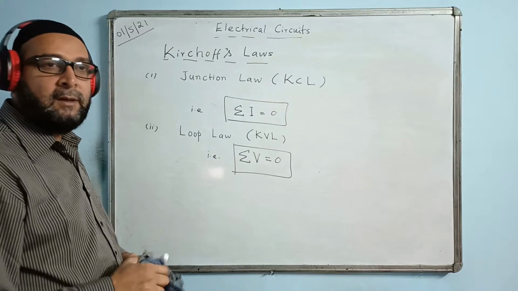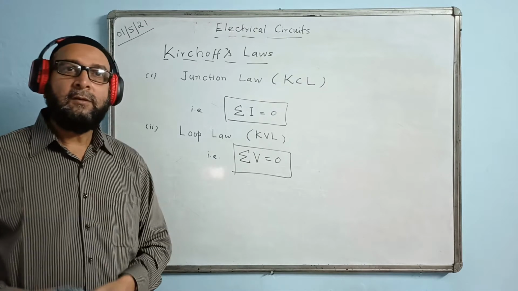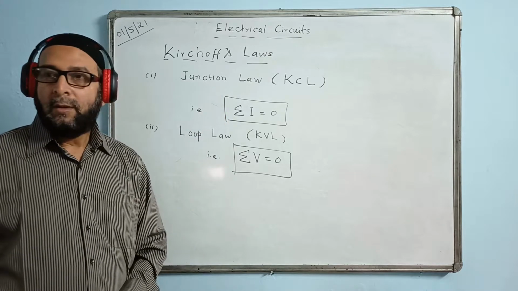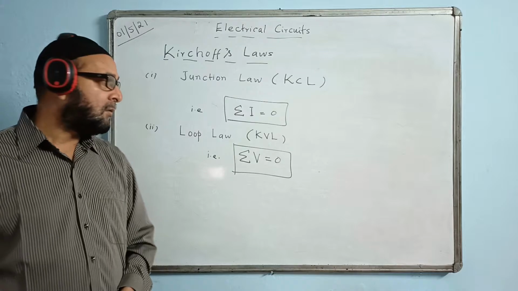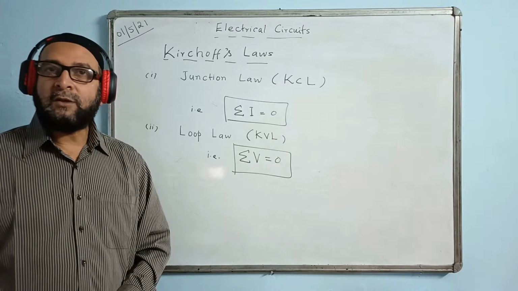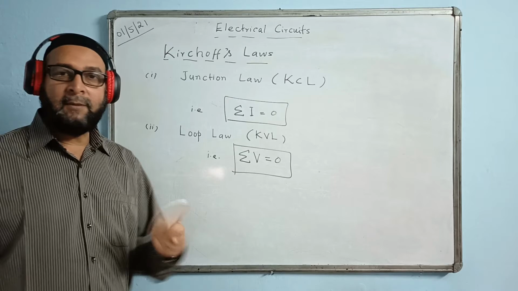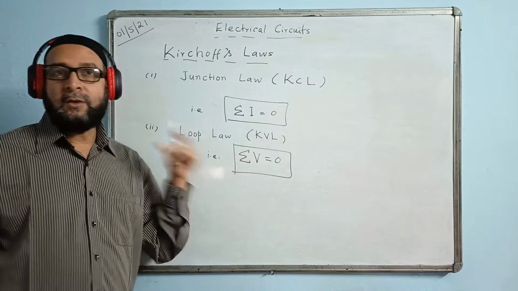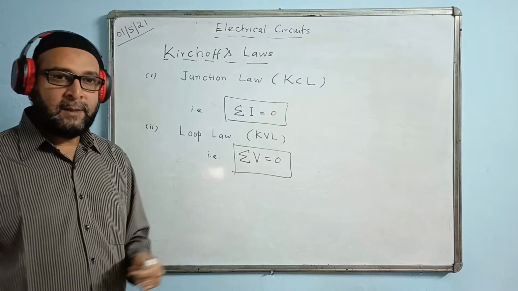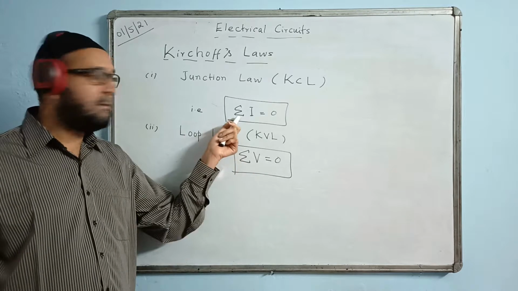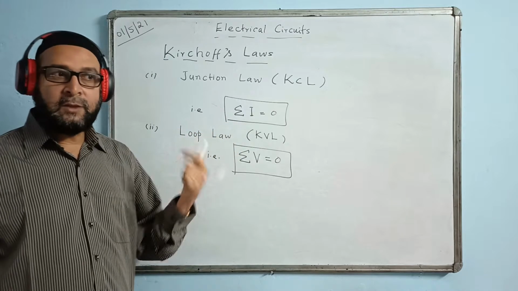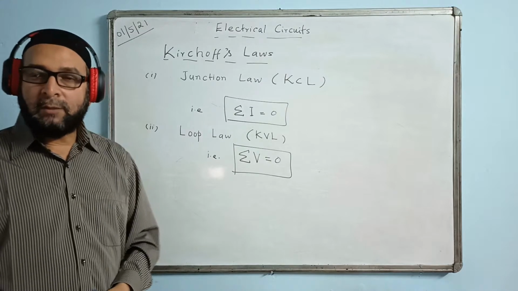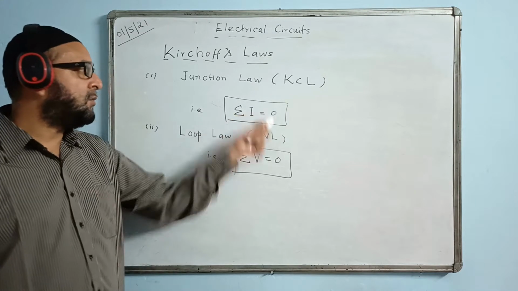Sometimes the question comes this way: state Kirchhoff's law which satisfies the law of conservation of charges. Then you have to write the first law. Or state the Kirchhoff's law which is related to the law of conservation of energy. Then you write the second one. The sum of all the energies is constant. Whatever energy is supplied from the source, the same energy comes back. Then the sum of all the voltages is zero. And here charges are neither created nor destroyed. Whatever charges are available, from there only we are distributing. The total amount of charges remains constant. That is sigma I equal to zero.